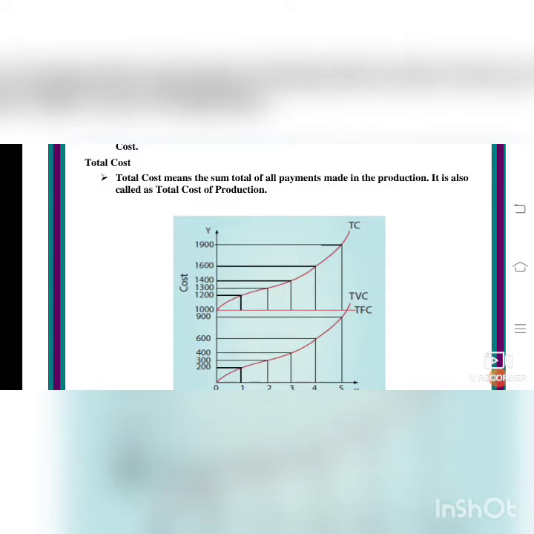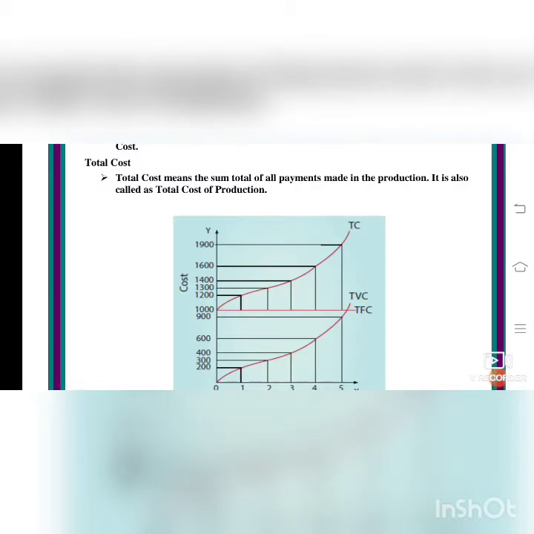Take your book, page number 86. With page number 86 you can draw the diagram.